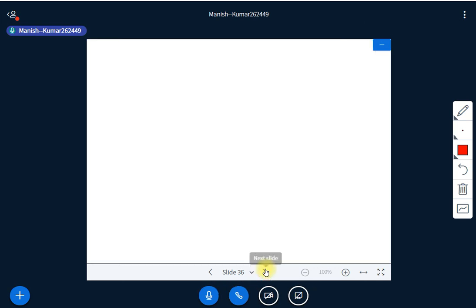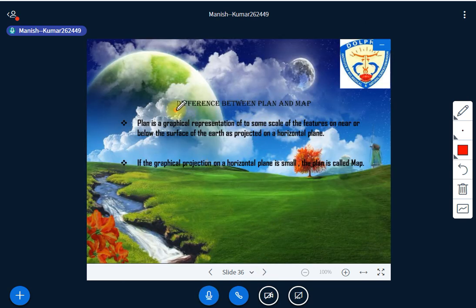Okay, then we are moving to the next thing: the difference between plan and map. As I told you yesterday, we need to understand these things too, because yesterday I used the terms plan and map several times. So I would like to make the concept of plan and map clear to you. So what is a plan?